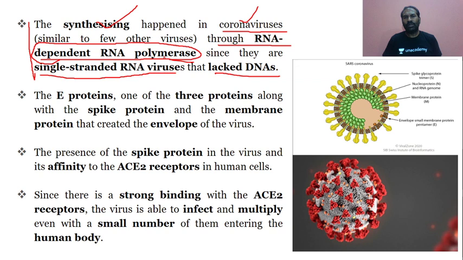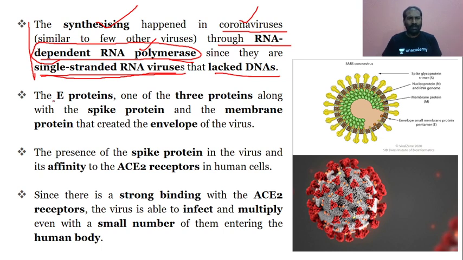So it is the coronavirus which synthesizes the RNA through RNA dependent RNA polymerase, because it is a single stranded RNA virus, not a double stranded RNA virus. It lacks DNA, but still goes ahead with the synthesizing of RNA through RNA dependent RNA polymerase.